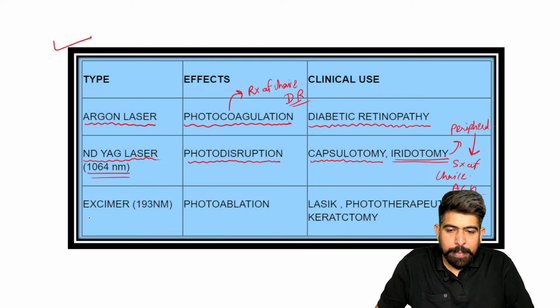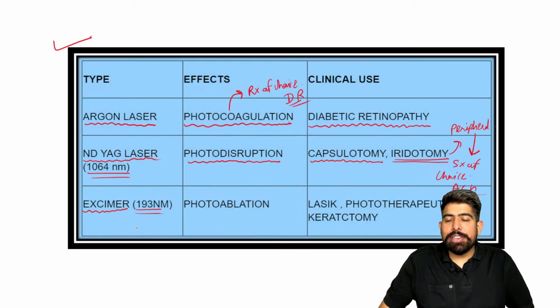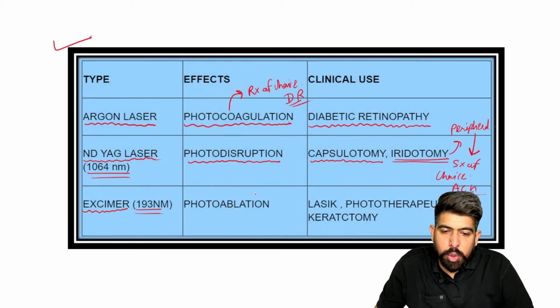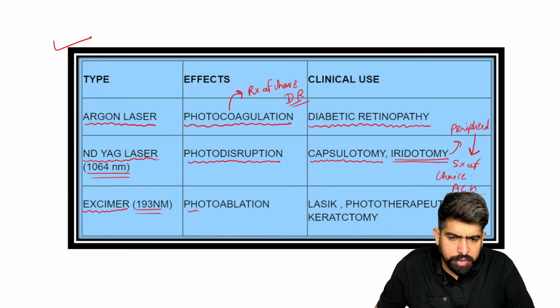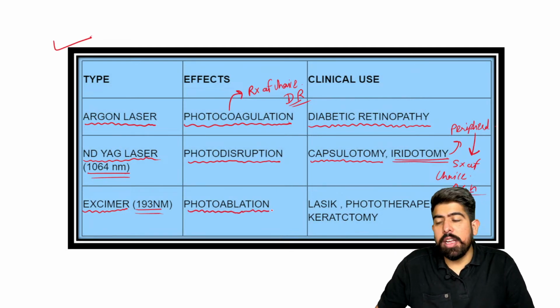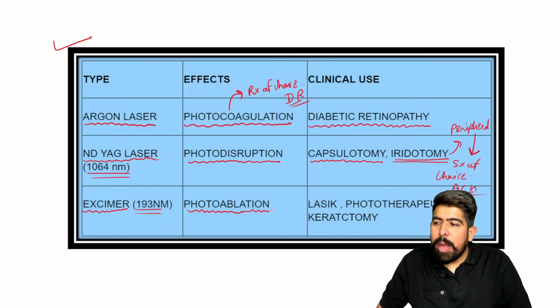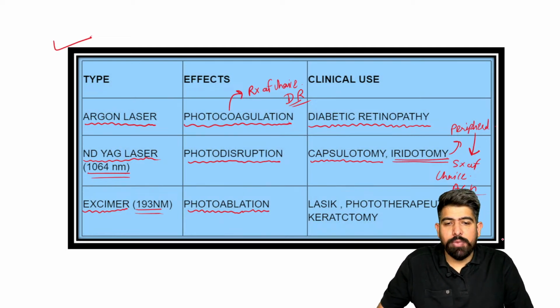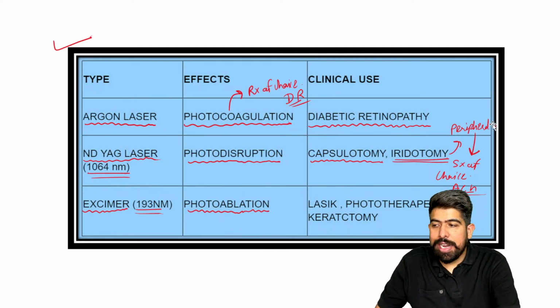Very good, doctors, right? The last laser is your excimer laser. It has a wavelength of 193 nanometers. Which kind of effect does it have? It is used in photoablation. Photoablation is used in your LASIK surgery.